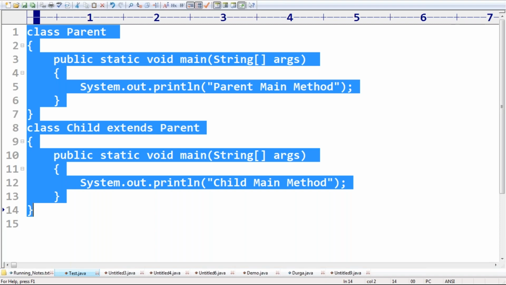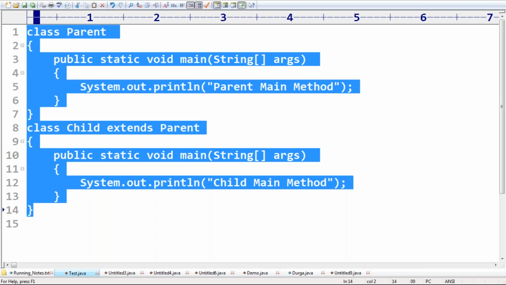So, overriding. The parent class and child class have methods with the same signature. This is called overriding. So it seems the overriding concept is applicable for the main method.